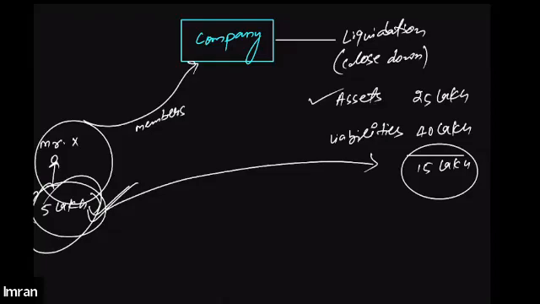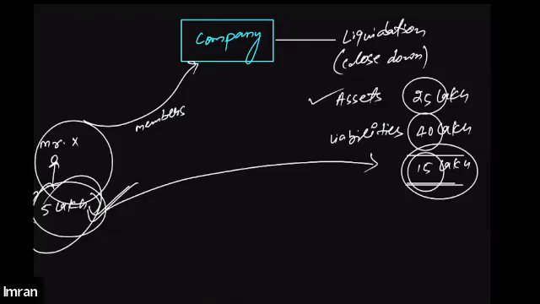Now there is one more important point here. Let's suppose the total asset of the company is 25 lakh at the time of liquidation and the total liability stands at 40 lakh. That means the outstanding liability is still 15 lakh. But how much can Mr. X contribute?